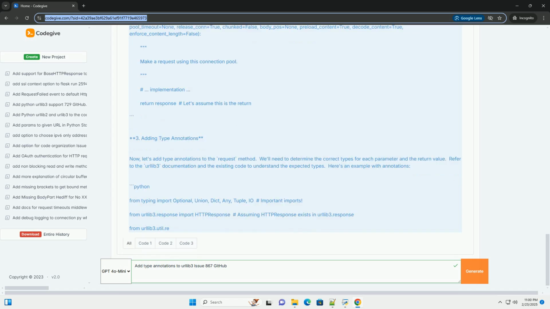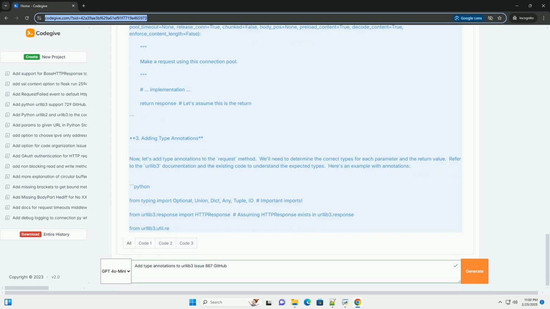Any indicates that the value can be of any type. Use this sparingly, as it defeats the purpose of type checking. It's better to be as specific as possible. IO[bytes] represents a file-like object that reads bytes. HTTPResponse, we assume that urllib3 defines HTTPResponse, you might need to import it from the correct module. -> HTTPResponse indicates that the function returns an HTTPResponse object.